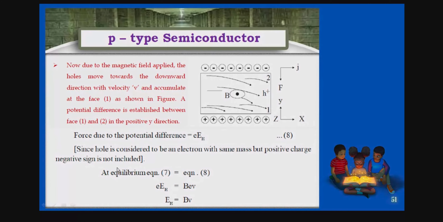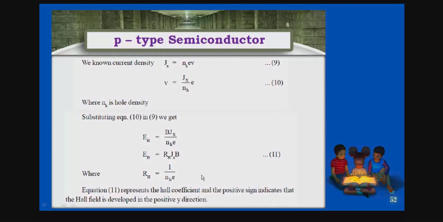So because of that, at thermal equilibrium, equating both the equations, that is E_H is equal to B into V. Okay, so we can write the electric current as BV. Again, taking the current density, instead of NE we write NH. That means simply you are omitting the negative sign and putting H instead of E. That is the difference. Okay, now you can say this is the hole density.